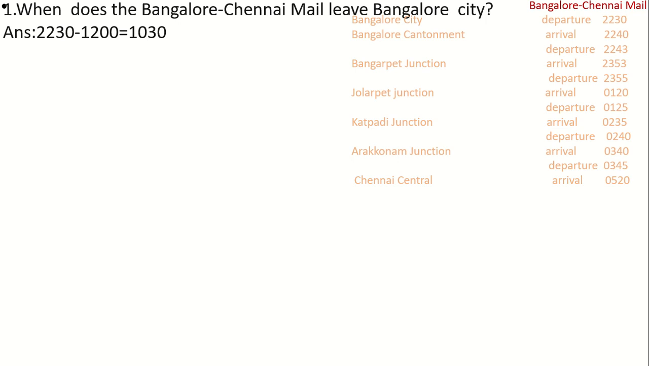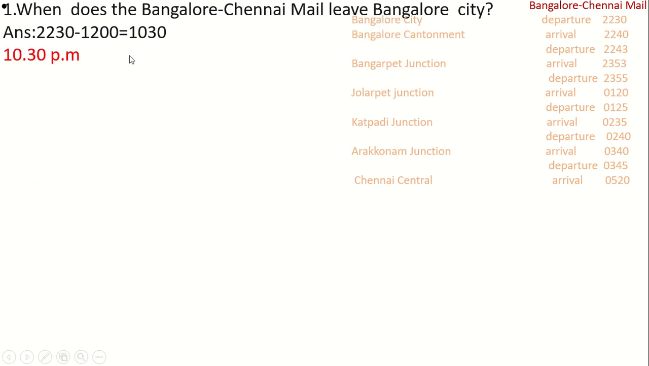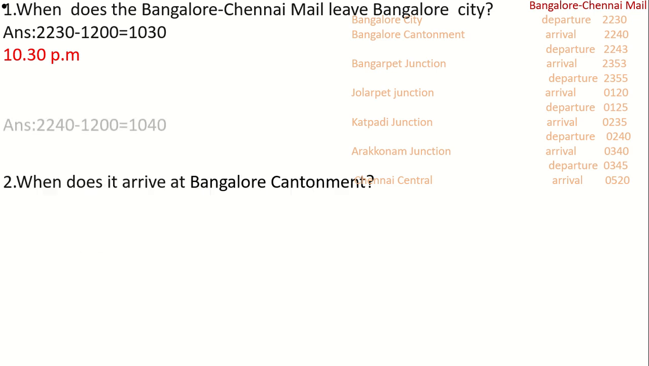So, when does the Bangalore Chennai Mail leave Bangalore City? That means we have to see the departure time. See here, it is 2230 hours in 24 hour clock system. How to convert into 12 hour clock system? You have to subtract 1200 from this. You will get 1030. So, the time will be 10:30 PM. That means Bangalore Chennai Mail leaves Bangalore City at 10:30 PM.